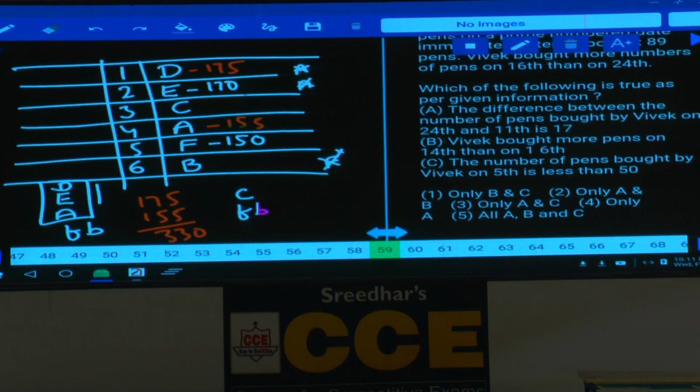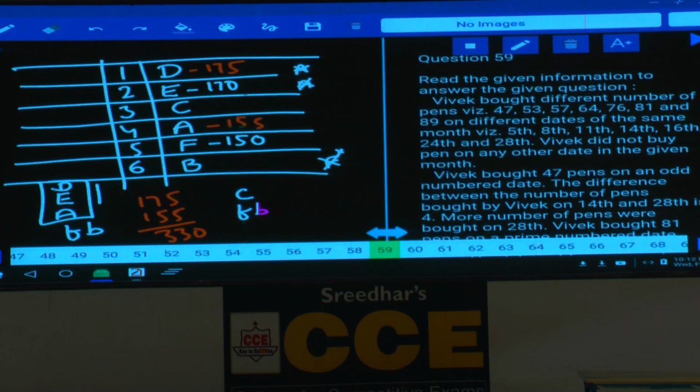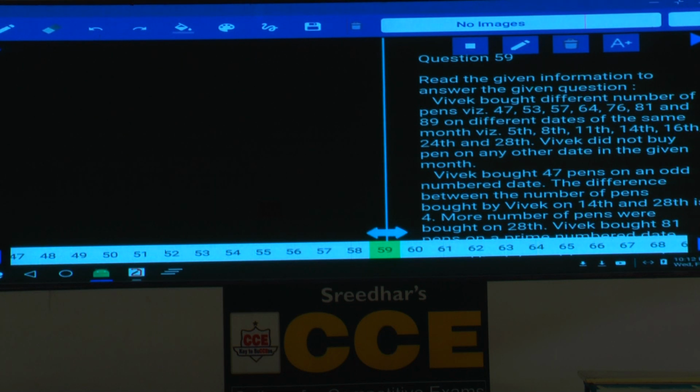Then question number 59. Which of the following is true as per the given information? Now this is a separate question, isn't it? Now 56 to 58 are completed, then 59 to 64, and this is again based on a puzzle. Vivek bought different numbers of pens, and the numbers clearly given are 47, 53, and so on, on different dates of the same month.